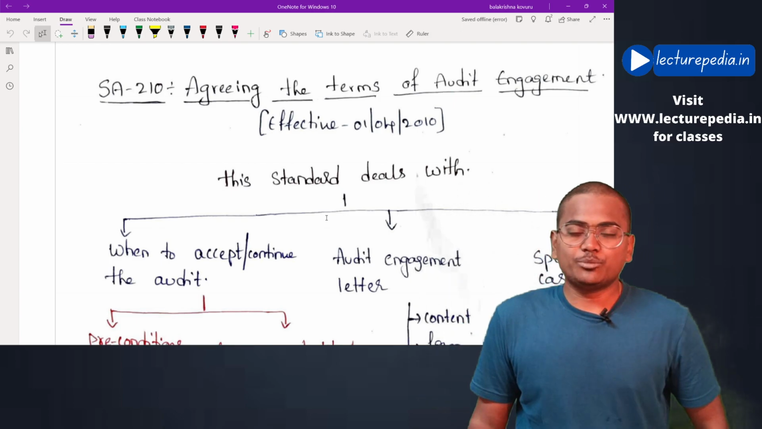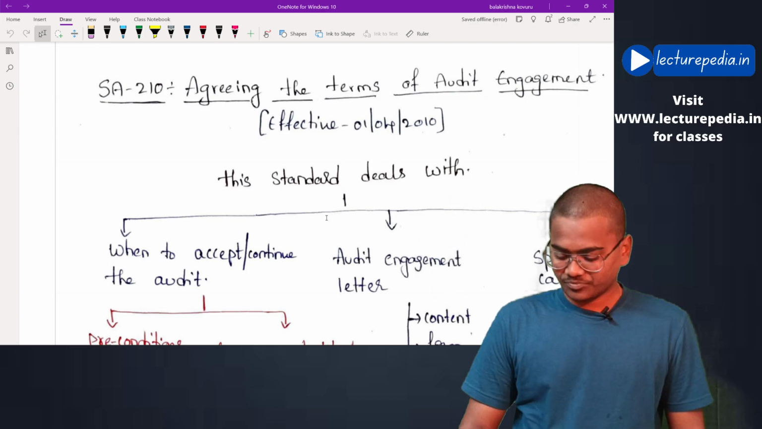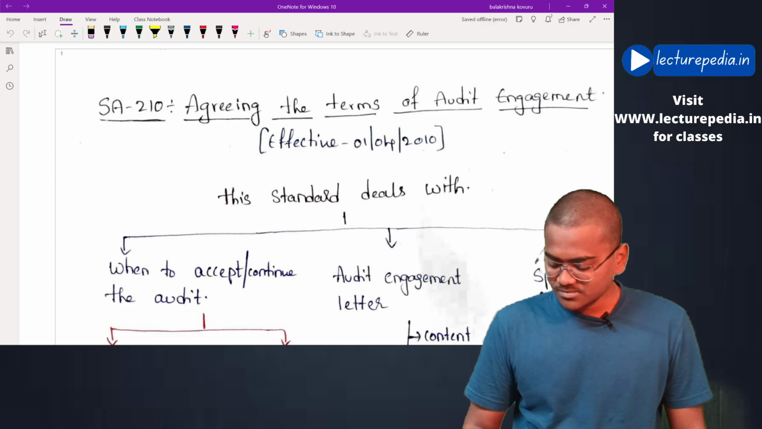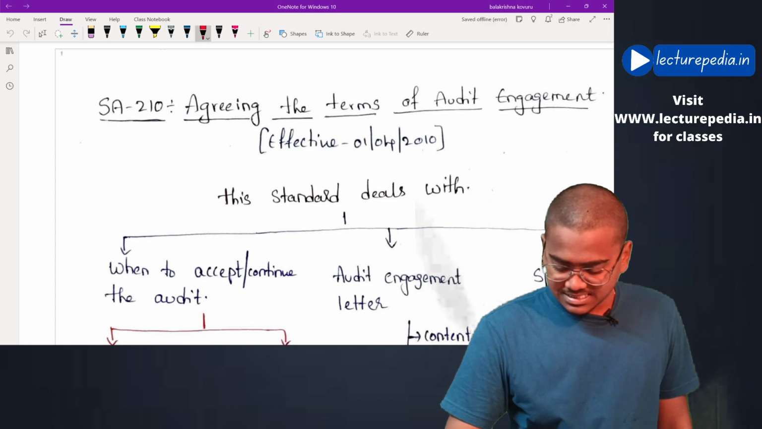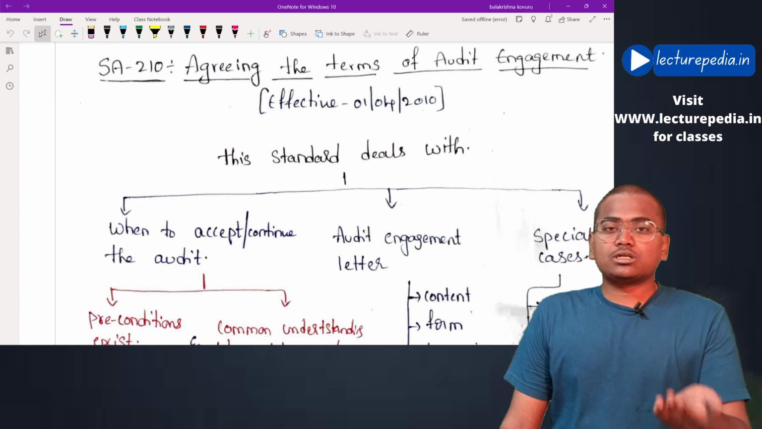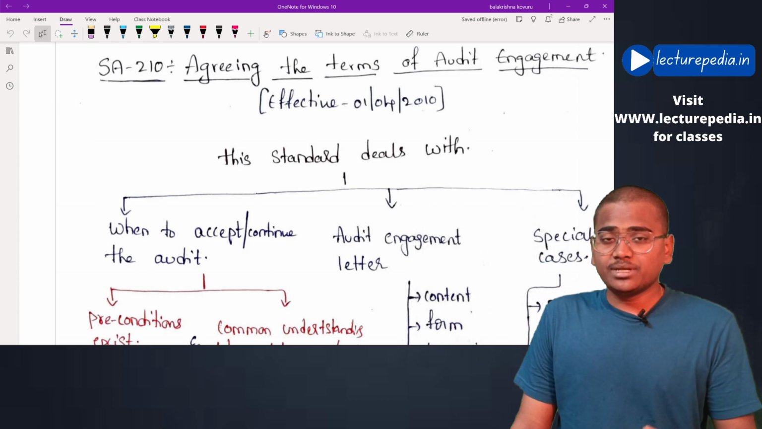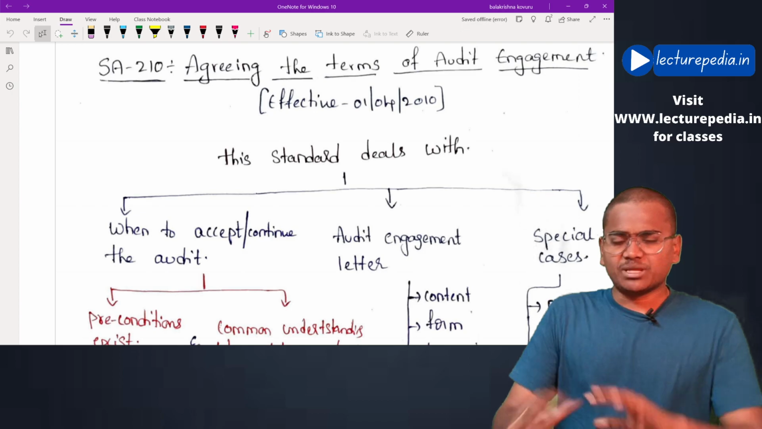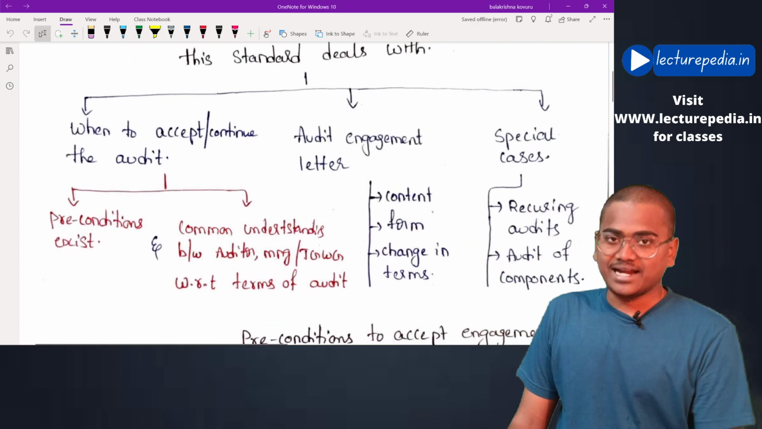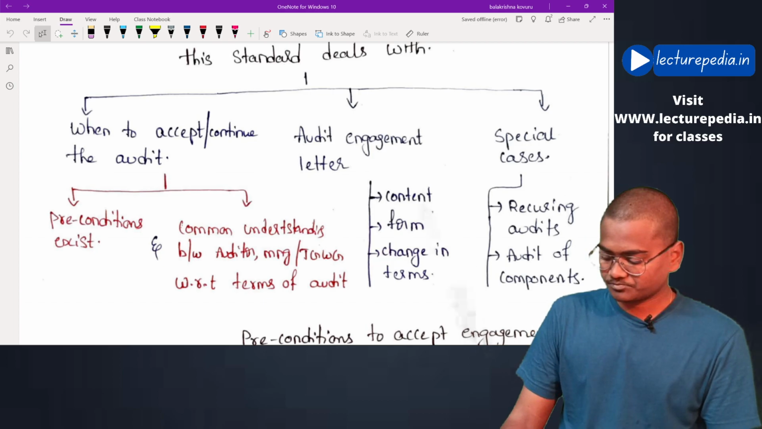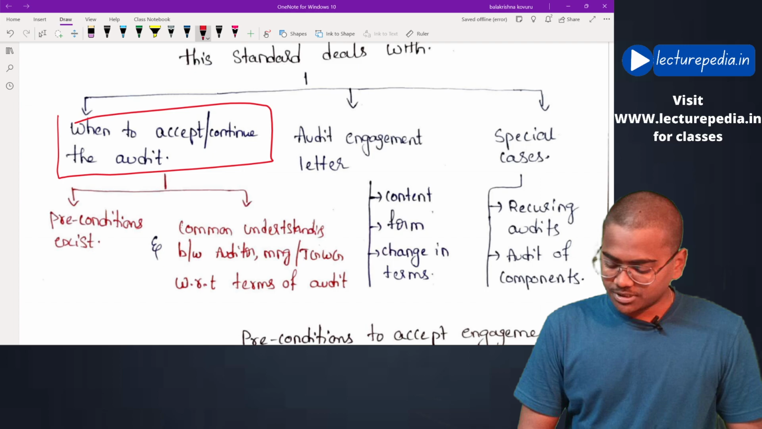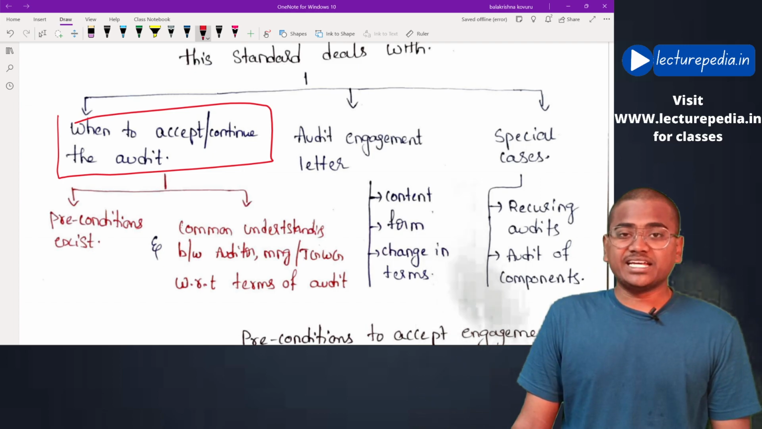In this video, we will be revising SA 210, Agreeing to the Terms of Audit Engagement. Before discussing the standard, first of all, I'll explain what are the aspects that will be dealt with by this standard. The brief structure of this standard: I have divided this standard into three parts. The first part deals with when to accept or continue the engagement.